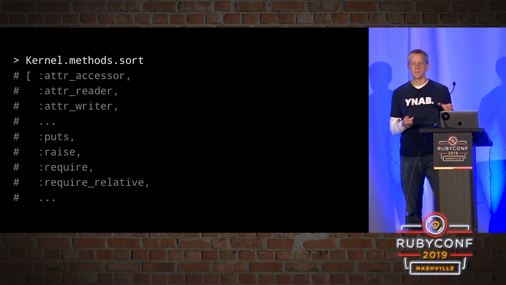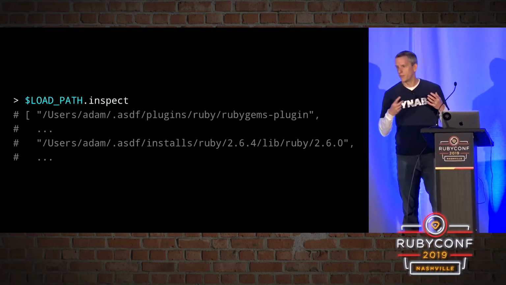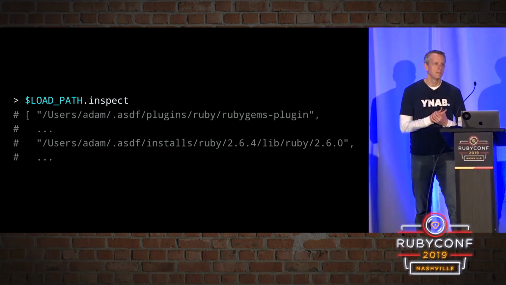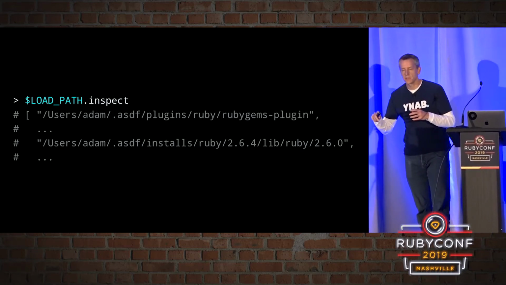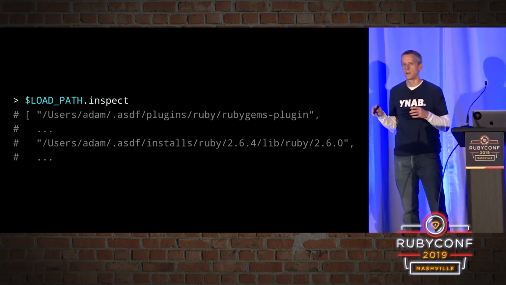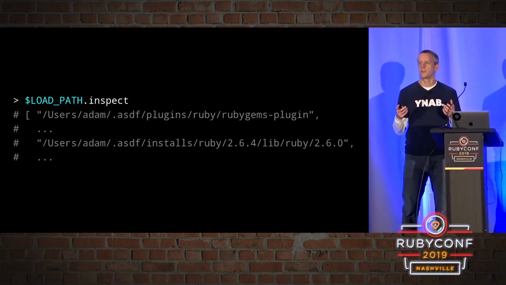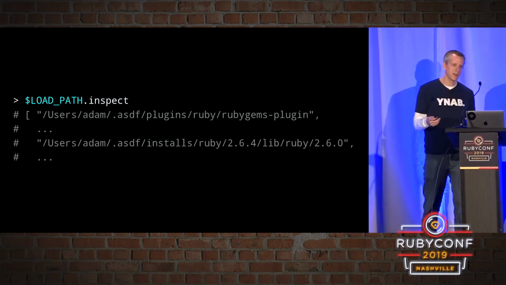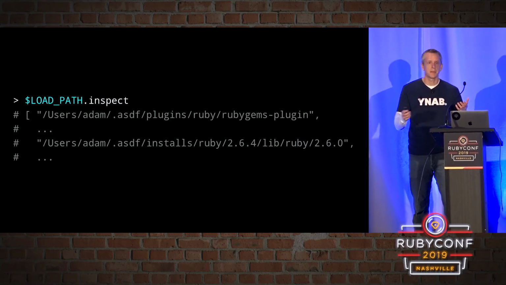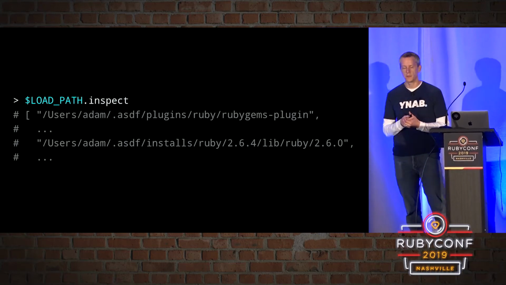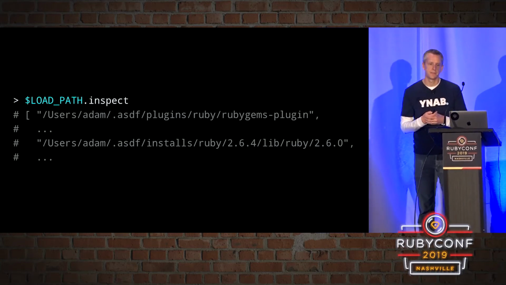When we pass a string like CSV to require, what it does is it looks at a global variable in Ruby called load path. Load path is an array of file system paths, and the require method is going to go through each of those file system paths in order, looking for the name that we've asked for. We asked for CSV, so it's going to look for a file called csv.rb and a few other file extensions too. It's going to look in each of our directories in load path. In this case, it's going to find it because the standard libraries are all in load path out of the box. But we can actually add to load path, as we'll see in a bit.